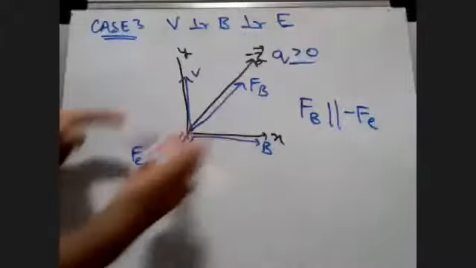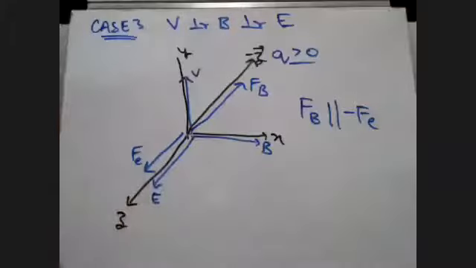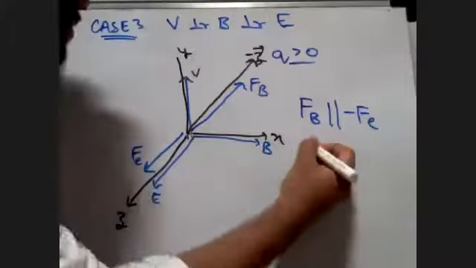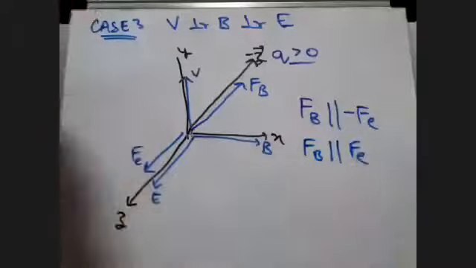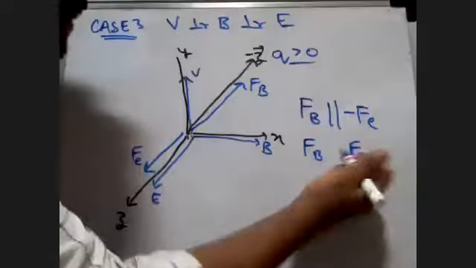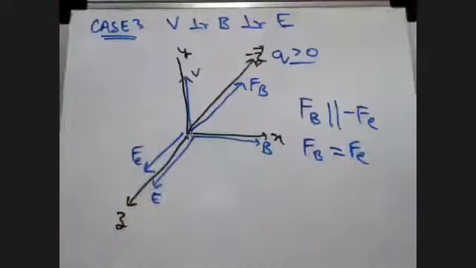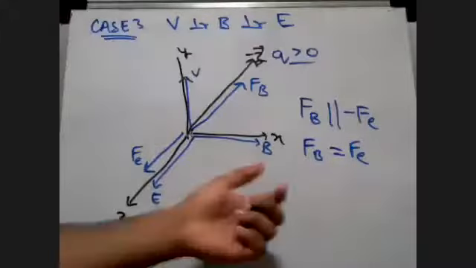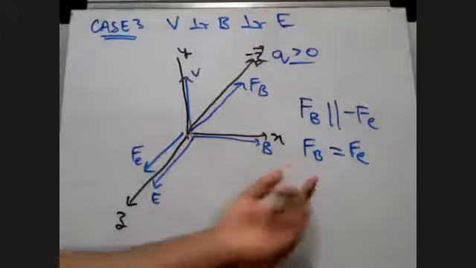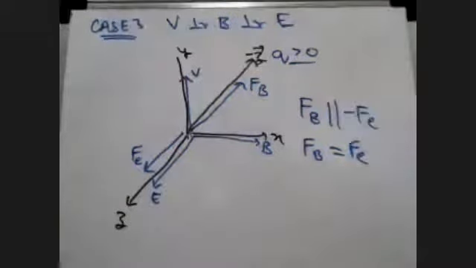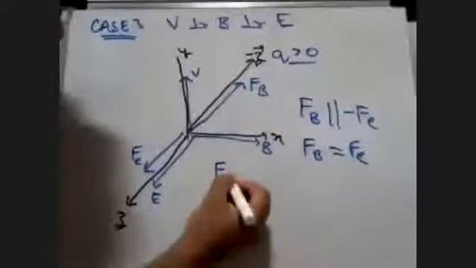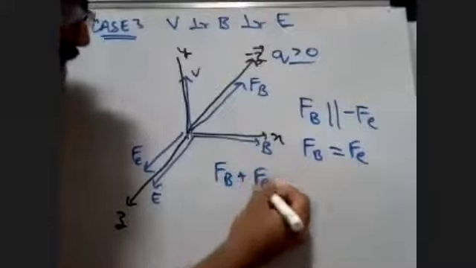Both are parallel, but they are opposite in direction, and they are going to be at some point equal in magnitude. So if the force due to the magnetic field is equal to the force due to the electric field, and they are opposite to each other, can I say that the net force on the charge, FB plus FE, will be equal to 0? Yes, sir.